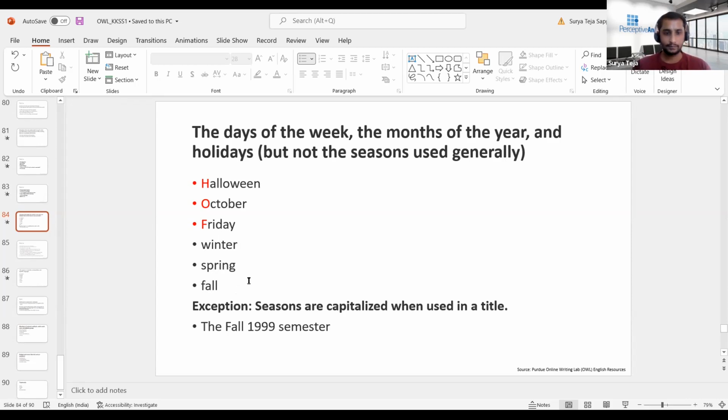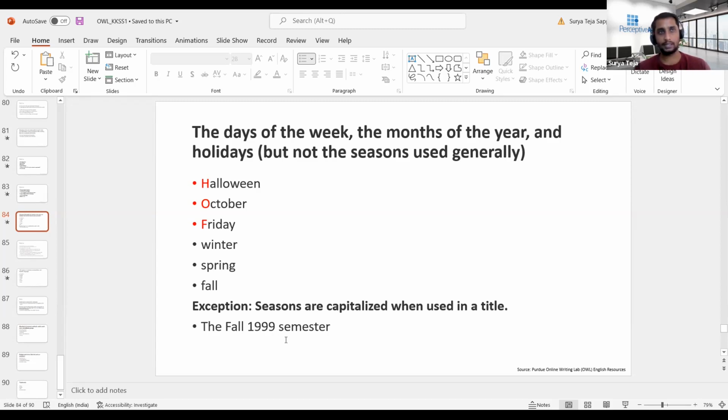But are there any exceptions? When exactly can we capitalize these seasons? If we are using winter or these seasons as a proper noun. For example, the Fall 1999 semester. Fall 1999 is a name. It is not talking about the season. Usually a historic event happens in a certain year.